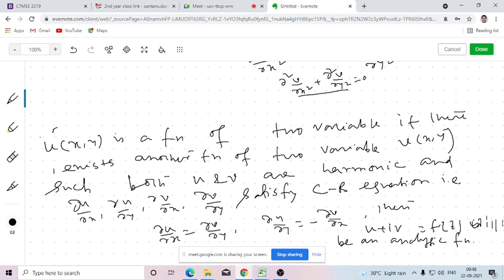So apart from the tool that we have studied earlier, that means all the four partial derivatives must satisfy the Cauchy-Riemann equation, as well as the four partial derivatives should be continuous, apart from this, if we verify these things also, then also we can show that the function is analytic.